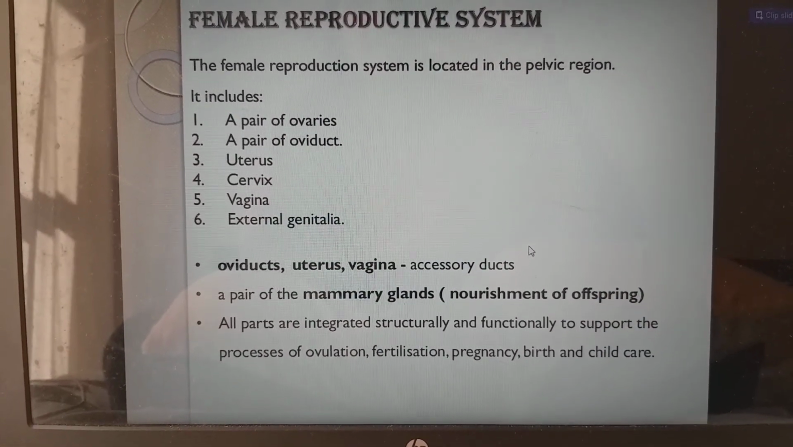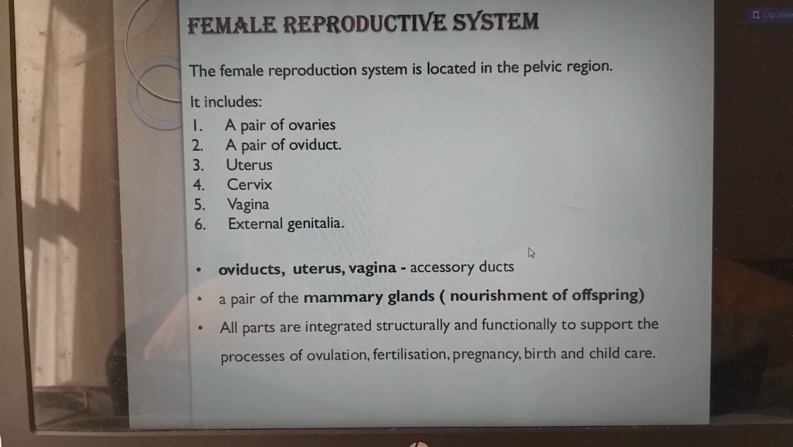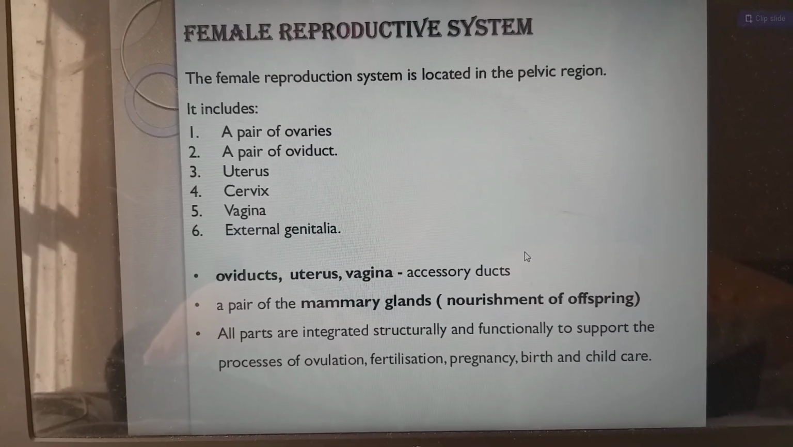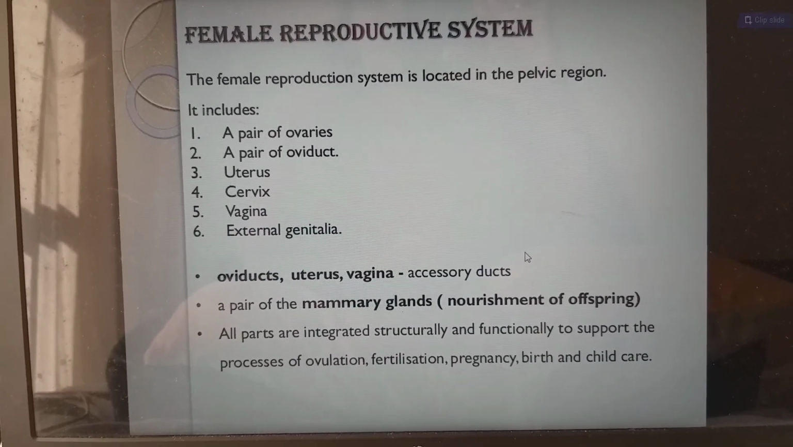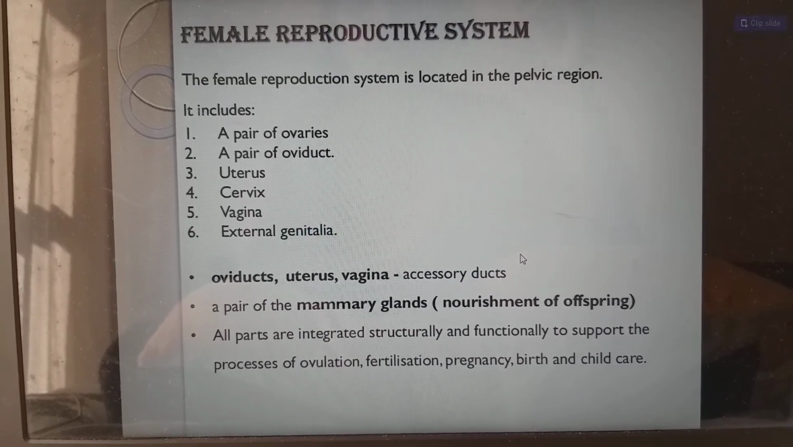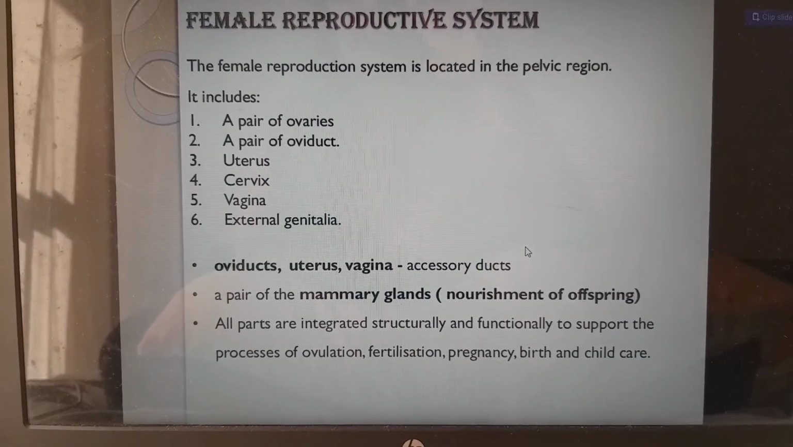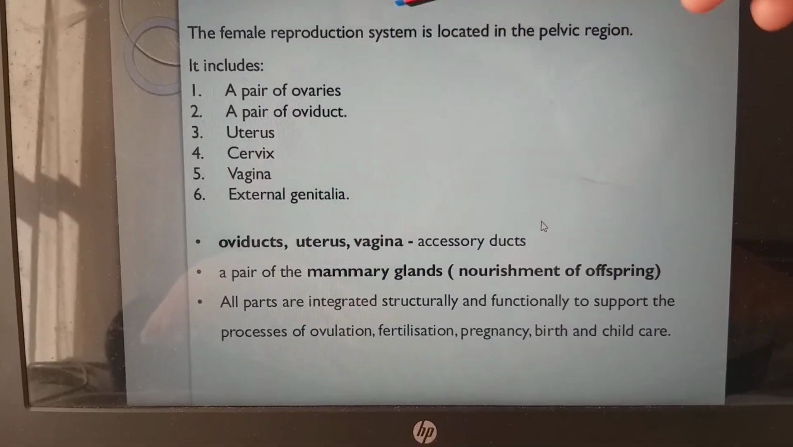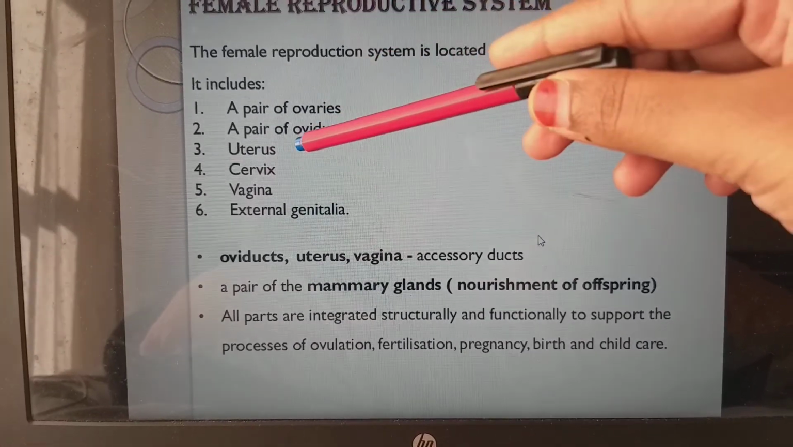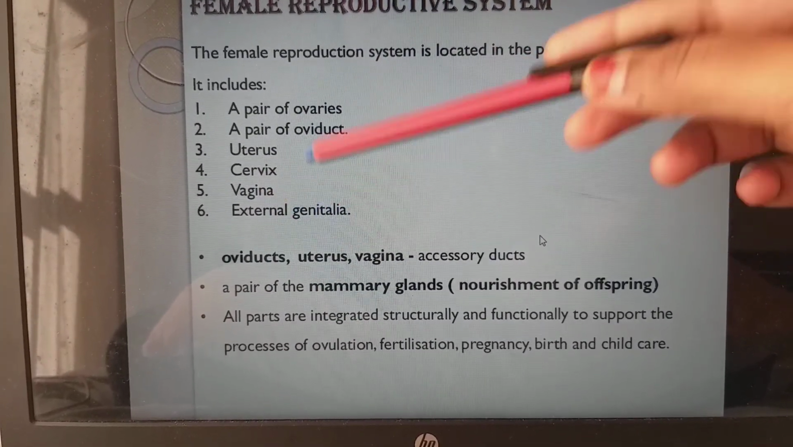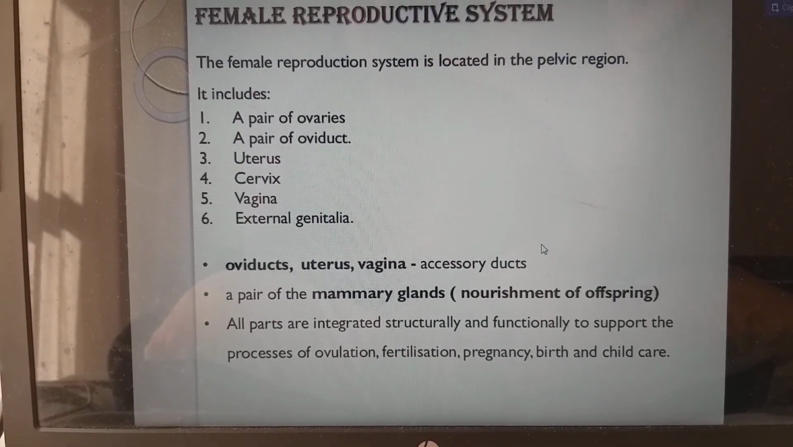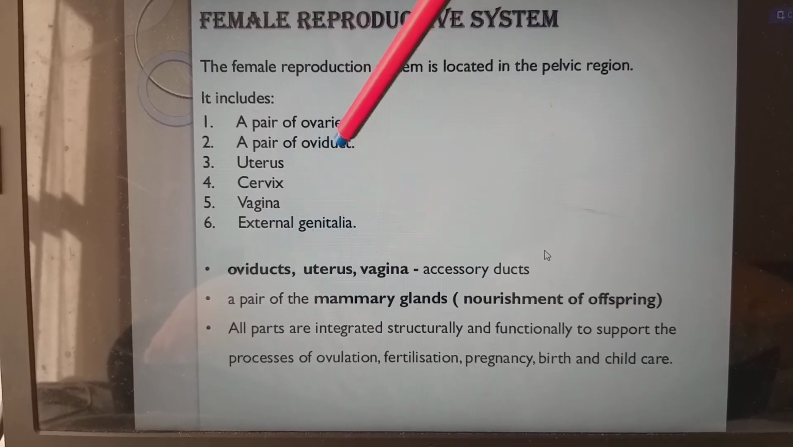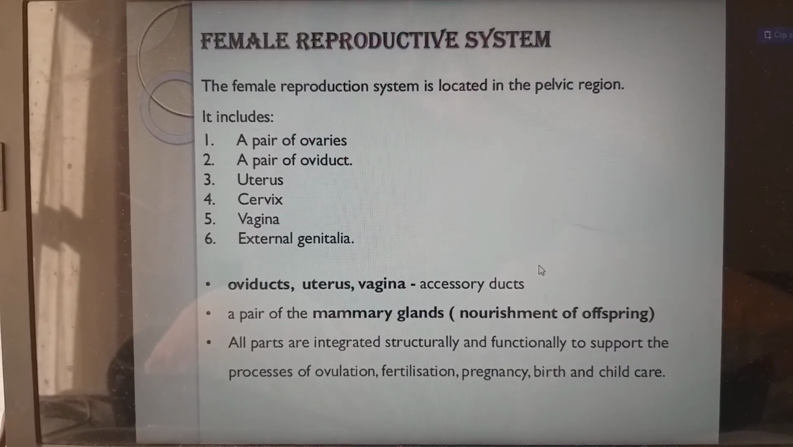Next, female reproductive system. The female reproductive system is located in pelvic region only, but the male reproductive system is located outside the pelvic region to maintain the temperature. But the female reproductive system is inside the pelvic region. So what are the organs which will include? So for easy purpose, you compare with the male reproductive system, then it will be quite easy. A pair of ovaries, a pair of oviducts, uterus, cervix, vagina, external genitalia. Oviducts, uterus and vagina we also call accessory ducts. Except the pair of ovaries, remaining three we call accessory ducts.